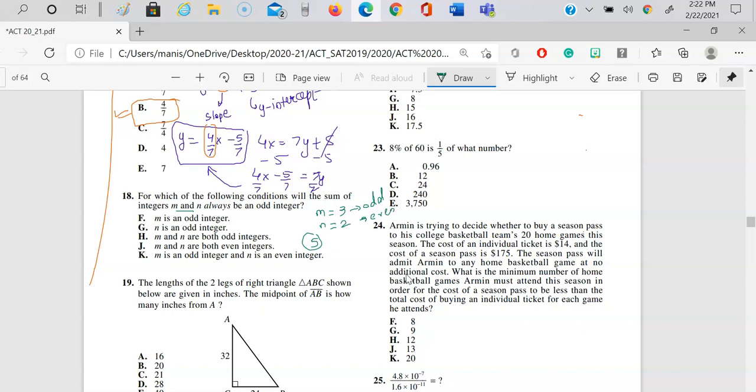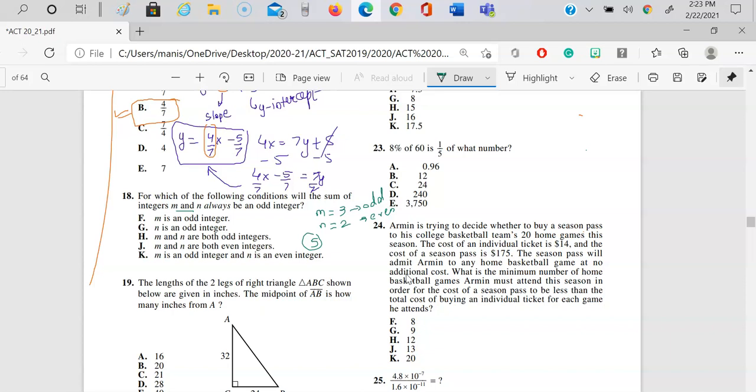So this is telling me that this is an odd number and this is an even number. So let's see over here, m is an odd integer. Yes, that's right. But what about n? It does not say about n. n is an odd integer. It's possible I can rewrite this. I can take m as 2 and I can take n as 3. Yes, I will still get the same answer. But the thing is, it's not clear. So m and n are both odd integers. That's not working for me.